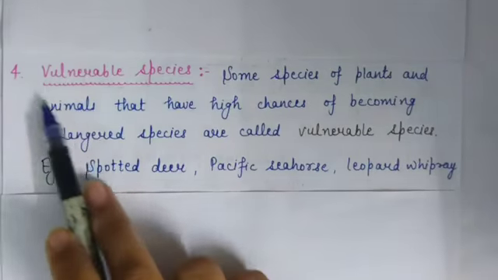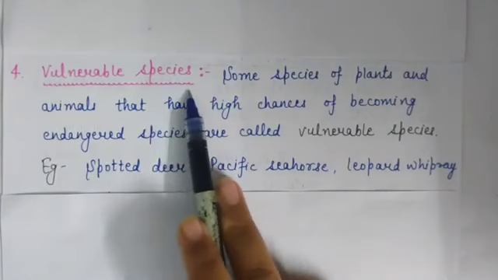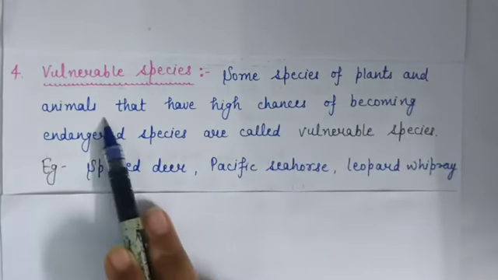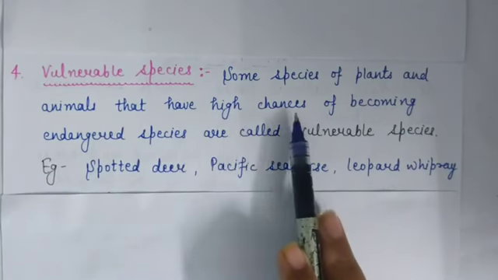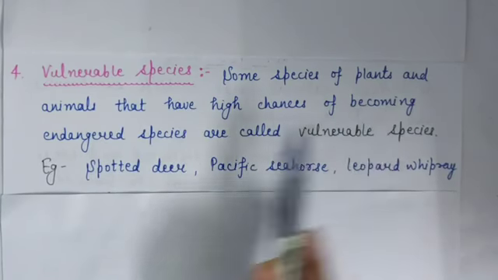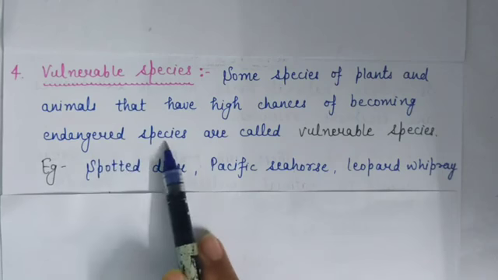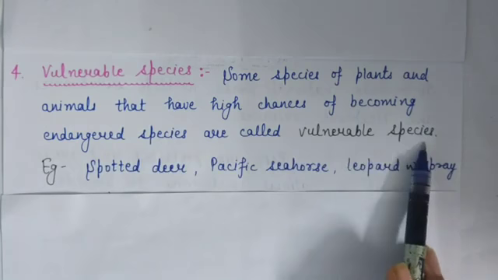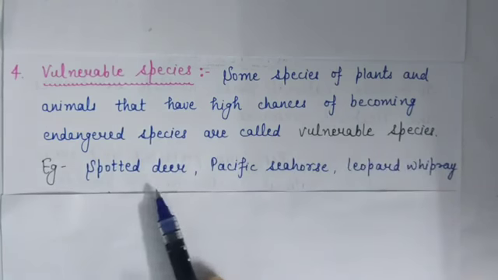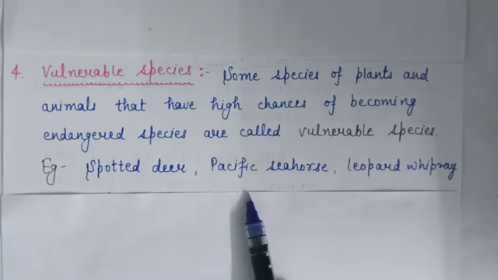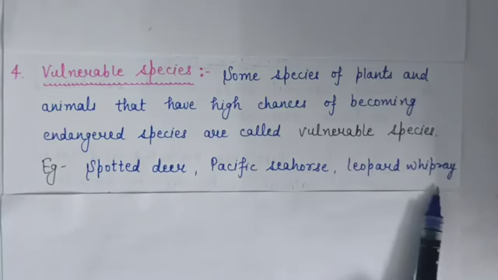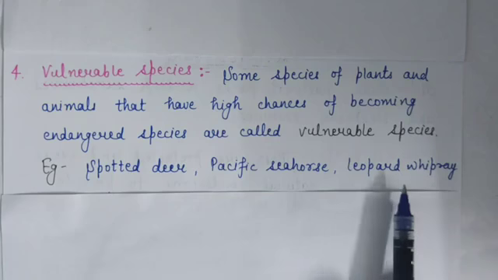Next type of species is vulnerable species. Some species of plants and animals that have high chances of becoming endangered species are called vulnerable species. For example, spotted deer, Pacific sea horse and leopard viper. These are few examples of vulnerable species.